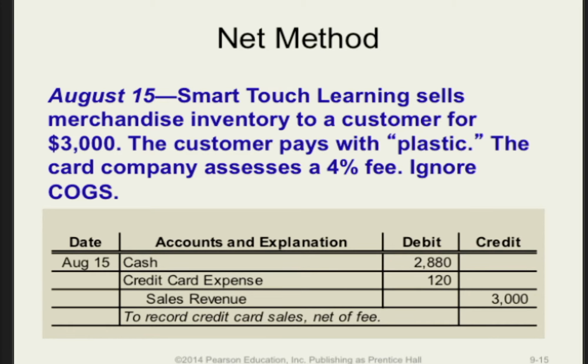The full $3,000 is credited to sales revenue. 4% of the sale, or $120, is charged to credit card expense, and the net amount of cash, $3,000 minus $120, is debited to the cash account.